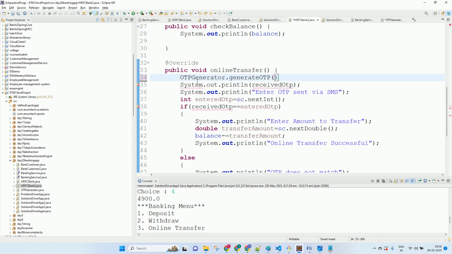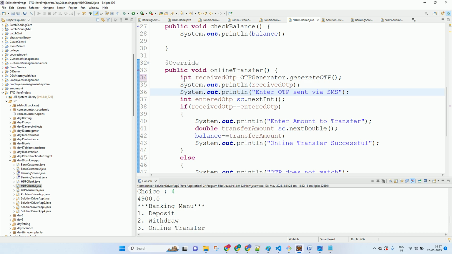Okay, so that task also will be given to a separate class. So that class's job will only be to generate the OTP. And now once you have the OTP, so this also we will give it to the main, right? We will not call it from here. We'll give it from the driver app.